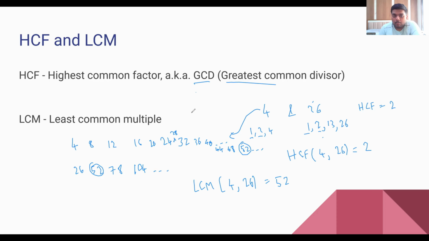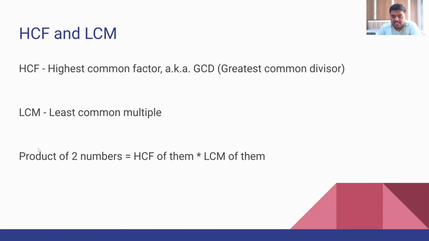Now there are a couple of properties related to HCF and LCM, which are: product of two numbers is equal to HCF of them into LCM of them. For example, HCF of 4, 26 is equal to 2 and LCM of 4 and 26 is equal to 52. Now 26 into 4 is equal to 104 and 52 into 2 is also 104. So this case is validated.